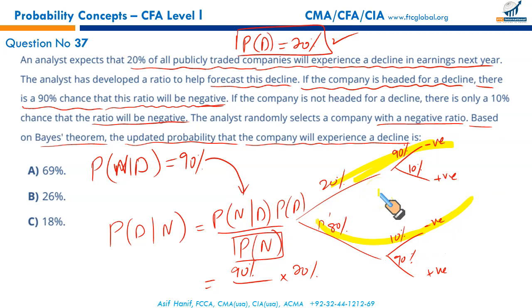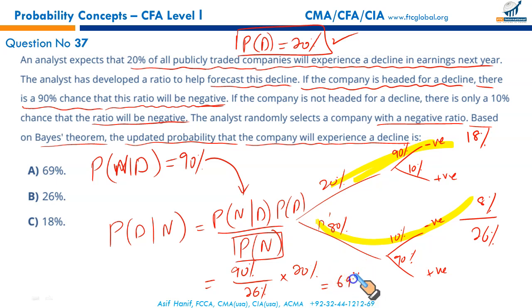Now let us calculate this one. 20% of 90%, or 90% of 20%, gives you a probability of 18%. Of what? Of getting a negative ratio that the analyst has constructed. And 80% of 10%, or 10% of 80%, gives you 8%. So the total of this gives you 26%. This 26% is the probability of getting a negative ratio. So plugging this 26% in the denominator, using Bayes theorem, you will calculate the probability of decline given a negative ratio, and the solution of all this will give you 69%.